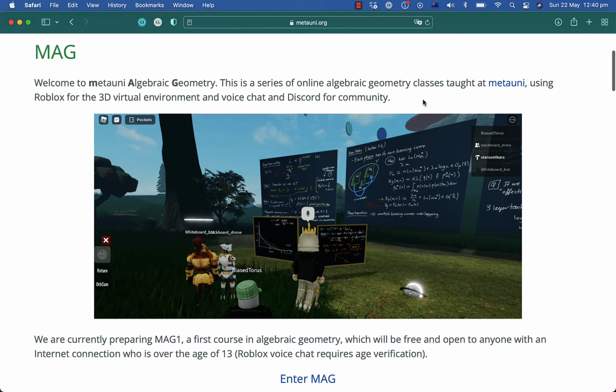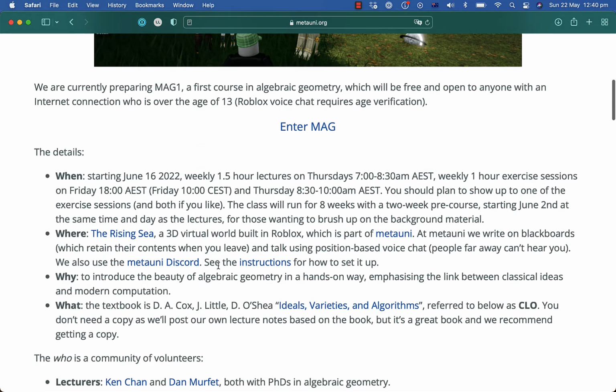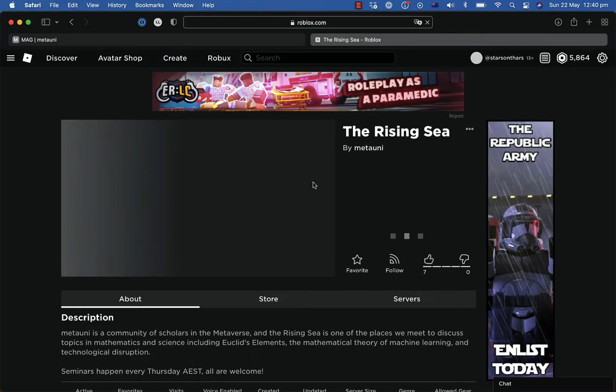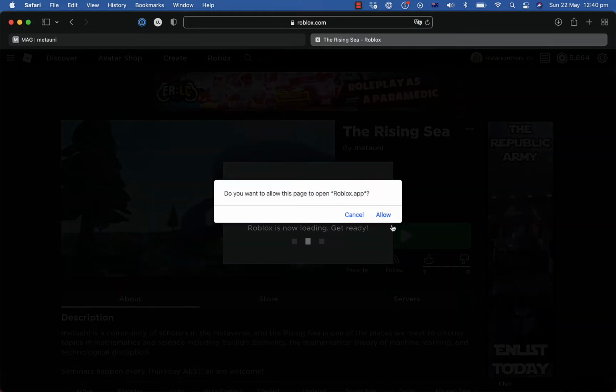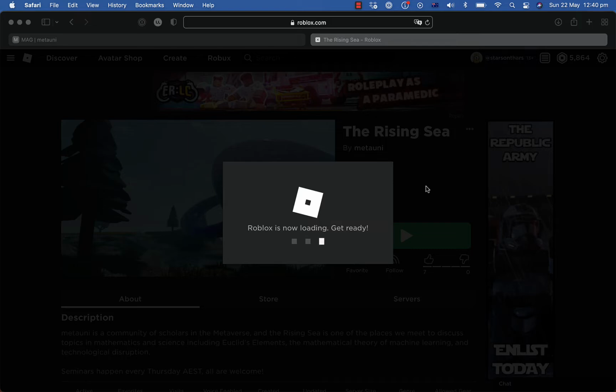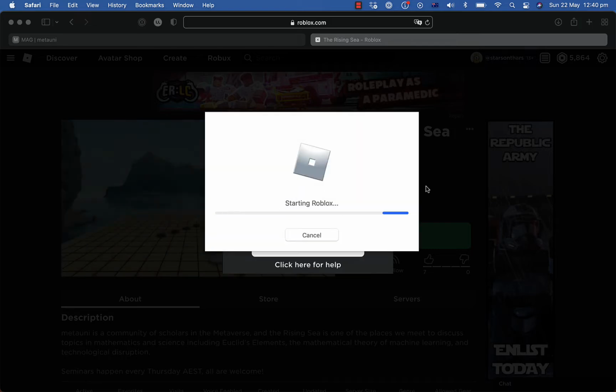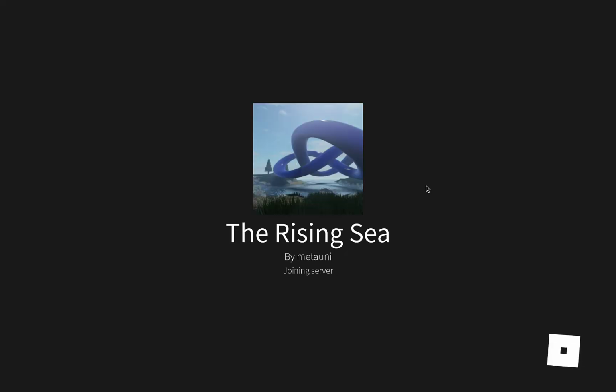I'll assume that you've followed the instructions to set up Roblox, including verifying your age, so that you can use the voice chat. To enter the venue, follow this link, and click the green play button. This will take you into the Rising Sea, one of the experiences that are part of Metauni. This is the venue for MAG lectures and exercise sessions.